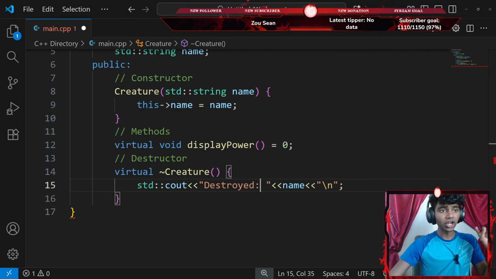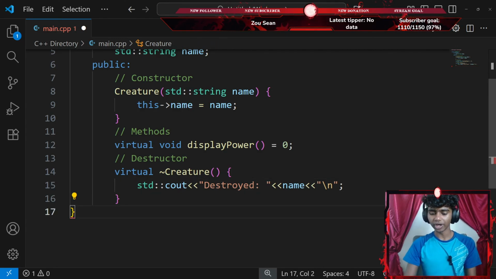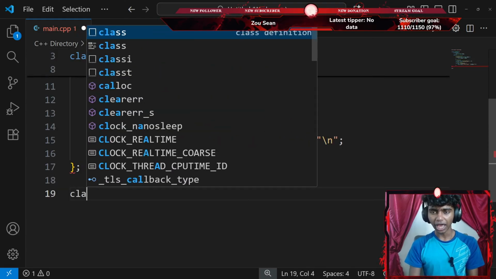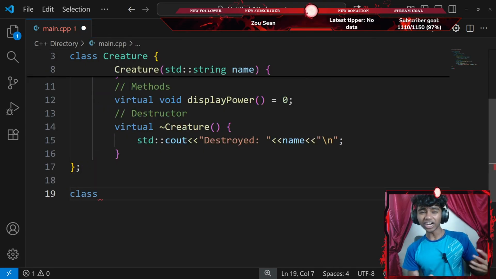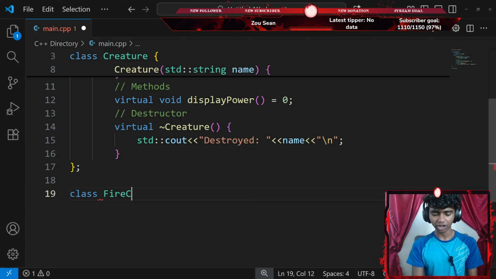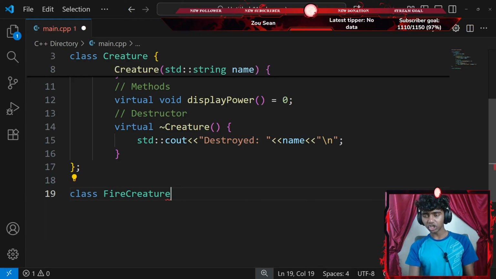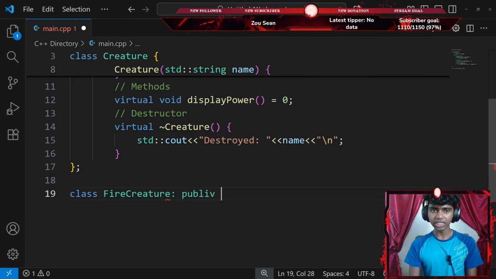Okay, next up I've got to create two derived classes, so let's go ahead and end this class with a semicolon. Let's create a derived class called FireCreature. So I'm going to create a class called FireCreature, and my FireCreature class is going to be inheriting all the public content.